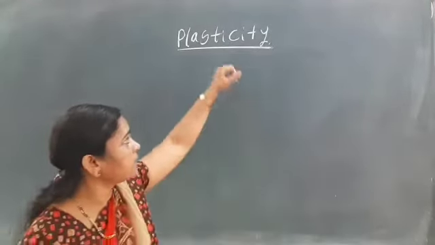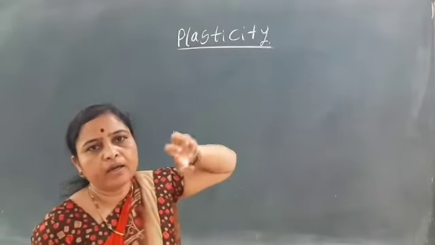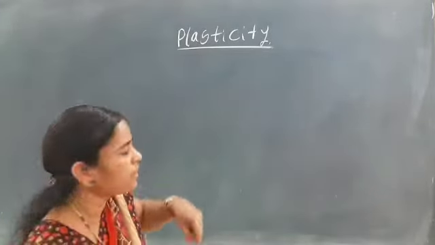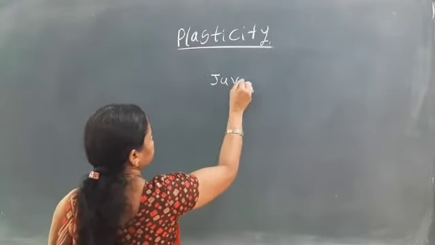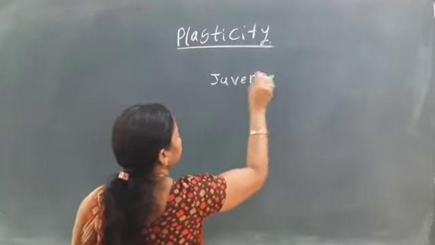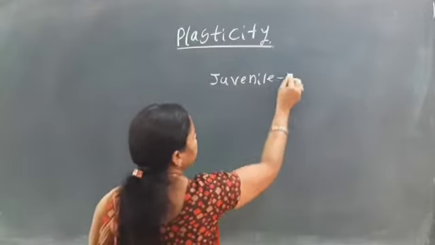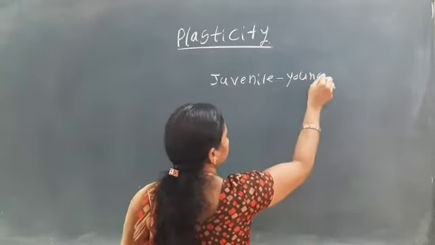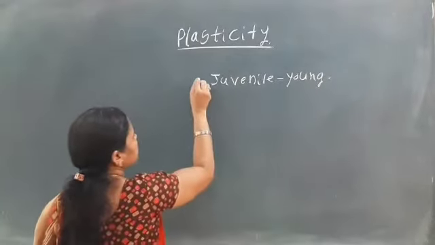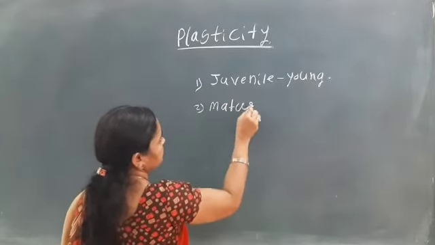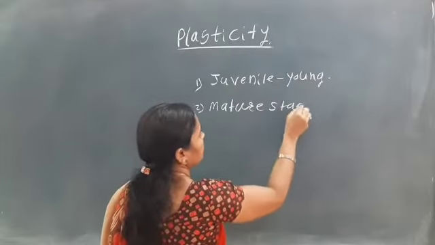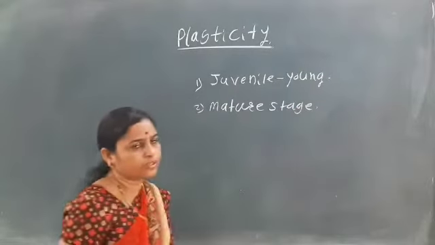So plasticity mainly occurs in two stages. One is the juvenile stage, that is the young stage, and the second is the mature stage.